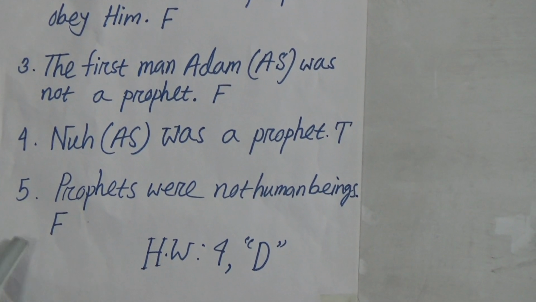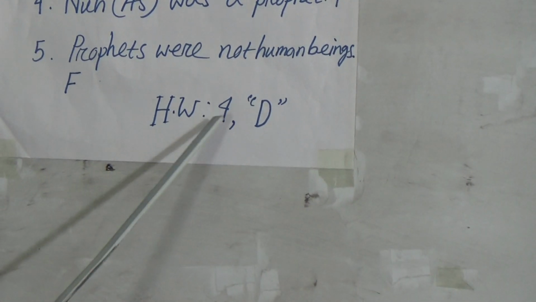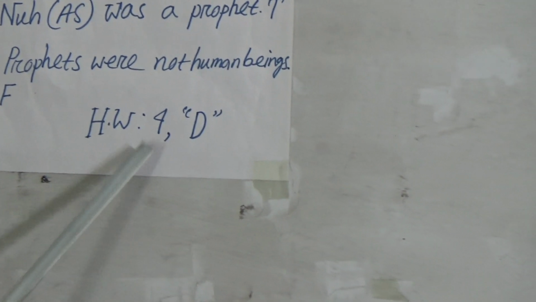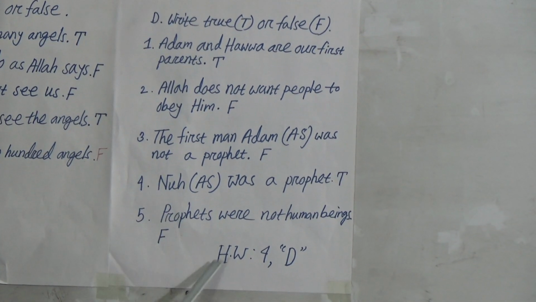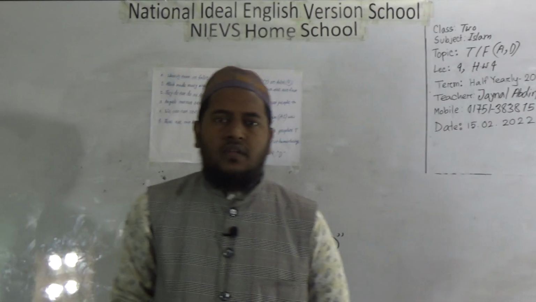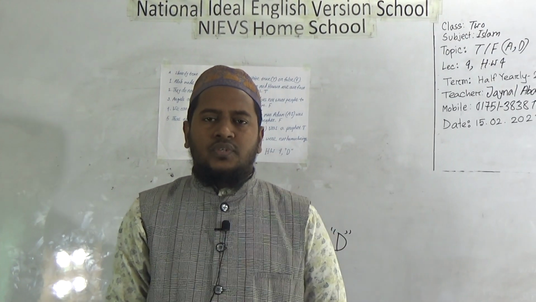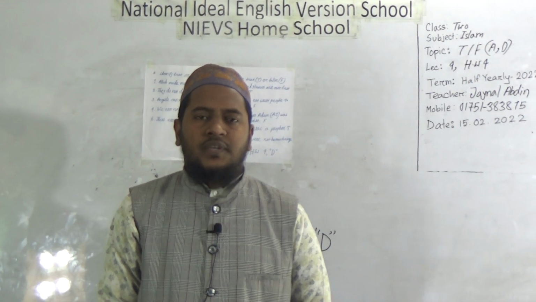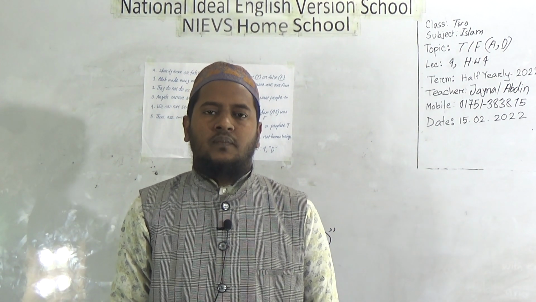Today's SW is number 4. We write D number. Pick out and identify which are true and which are false. Okay, dear students, I hope you have understood today's topics clearly. Today's topics were A and D, where you decide whether statements are true or false.